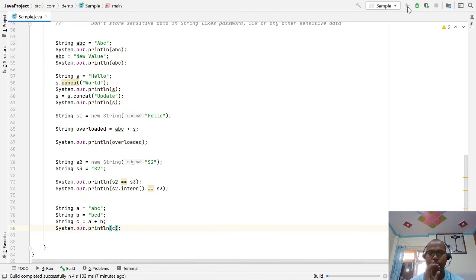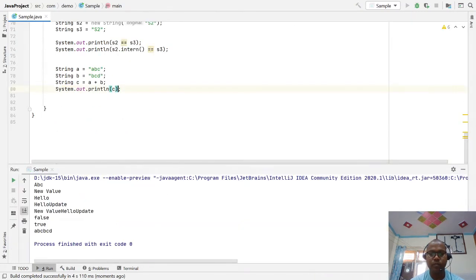If you run it here, what do you mean by A is equal to ABC, B is equal to CTD? Both strings are literals. Java knows that this is a constant, this is also a constant, and they cannot change at runtime. So while compiling the code, these plus operators are just replaced with the value of A, B, C, B, C, D, and that is directly assigned to your C value, and at the same time you just print